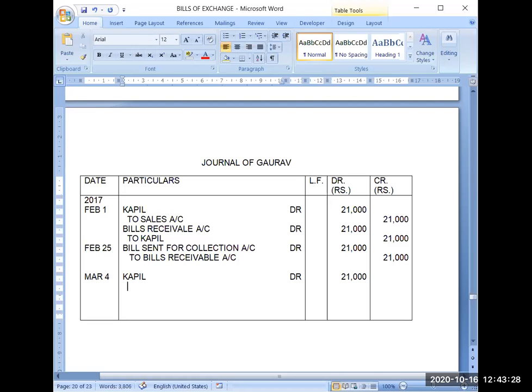Then I will cancel the bill sent for collection account. To bill sent for collection account, 21,000.